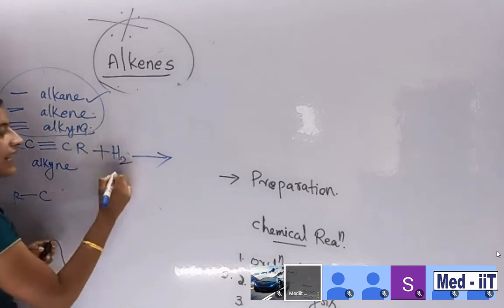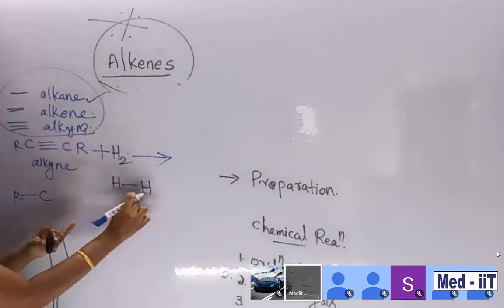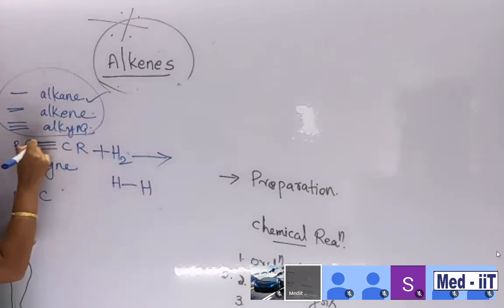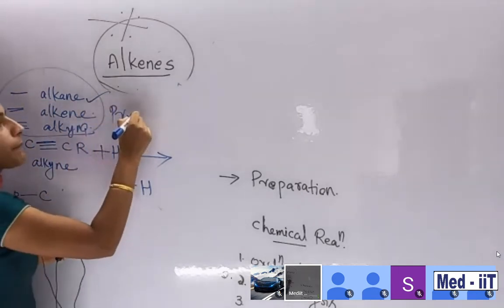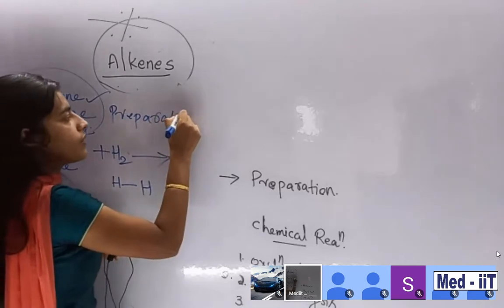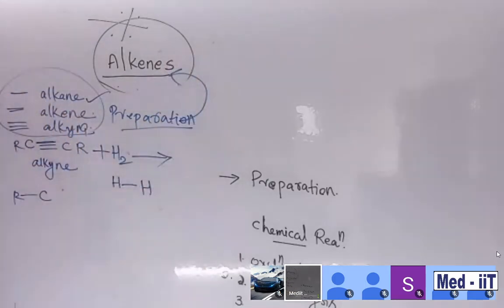Okay. Then hydrogen is also H2, manner. H and H is bonded, manner. This is also here, triple bonded. Our aim is preparation of alkenes.